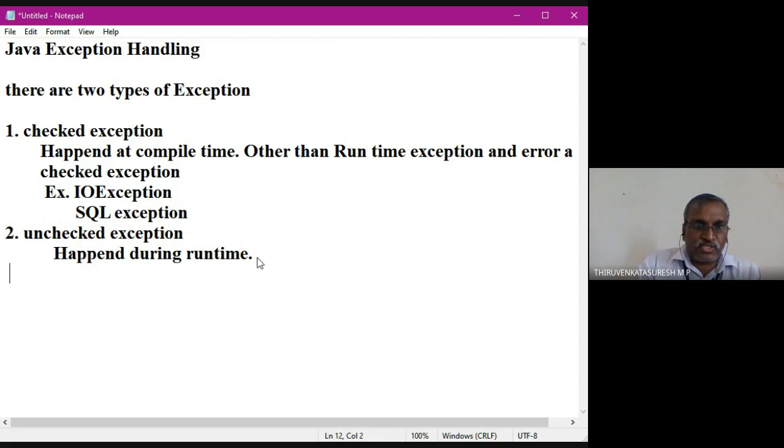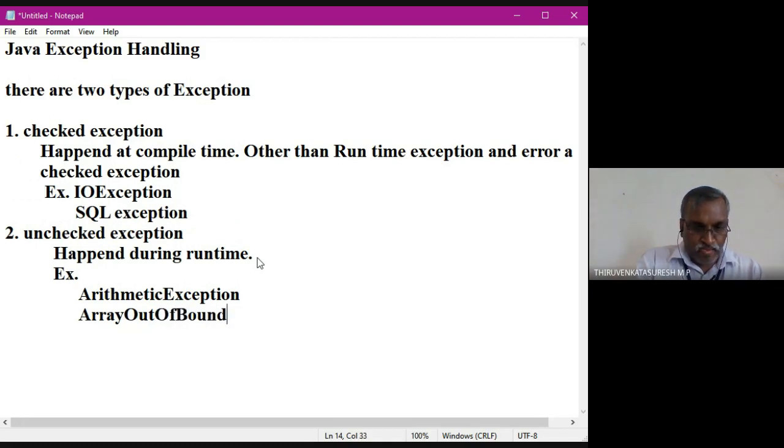Runtime exceptions are exceptions raised during the runtime. Examples: arithmetic exception, array out of bound exception.